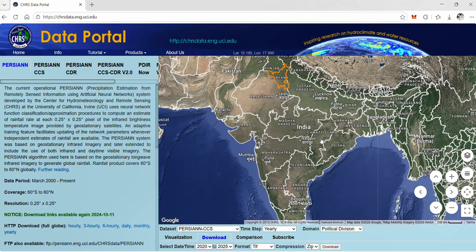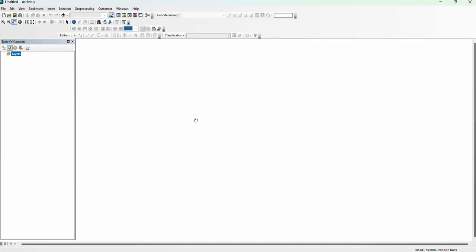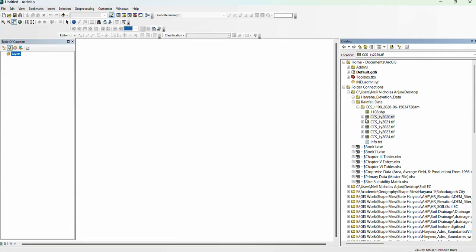After downloading, you will have to extract these files. I have already extracted the files. So now I will open ArcMap and will add these files. Before adding these files, we will have to check whether the downloaded file has a projection or not. To check, go to catalog and